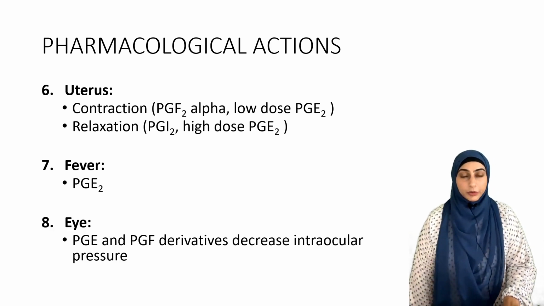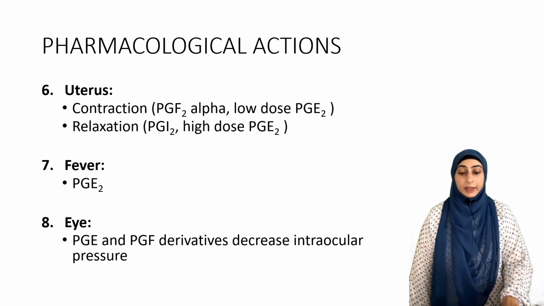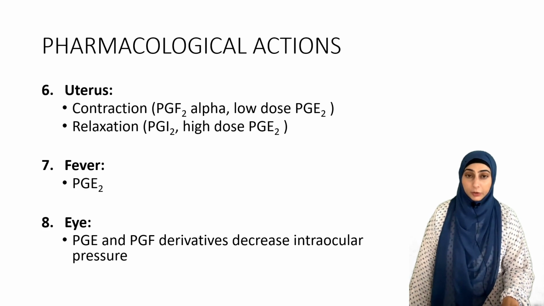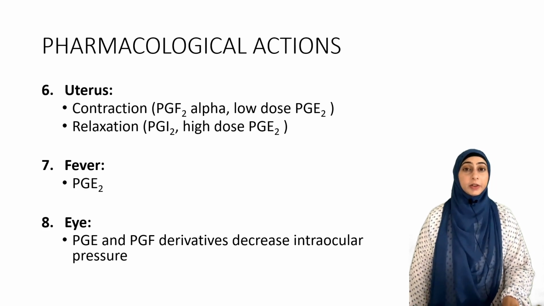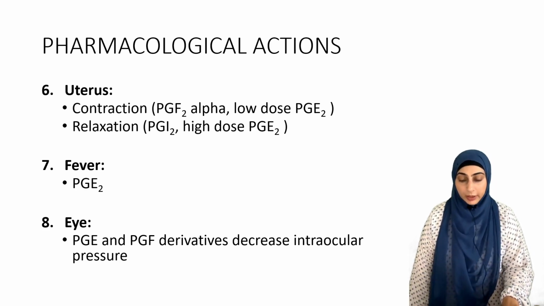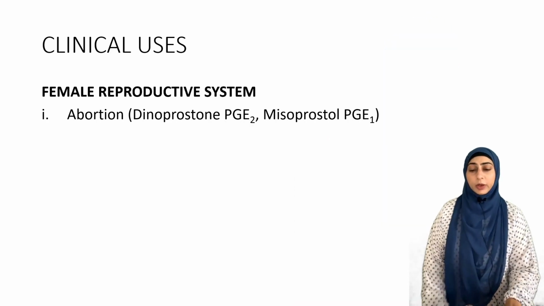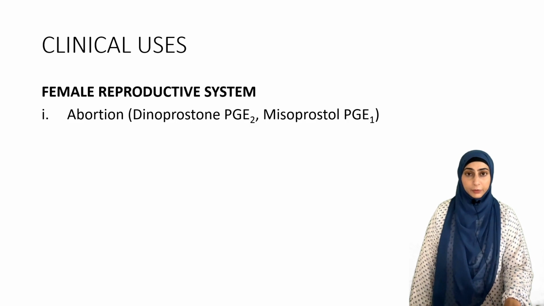There are certain prostaglandins such as prostaglandin E and F derivatives that are known to decrease the intraocular pressure by unknown mechanisms, but presumably they increase the drainage of aqueous humor and hence they are used in the treatment of glaucoma. फार्माकोलॉजिकल एक्शंस जब हम अंडरस्टैंड कर लेते हैं, वी नो कि कुछ प्रोस्टाग्लैंडिन्स जो है वो ऑपोजिट इफेक्ट्स प्रोड्यूस कर रहे हैं टू ईच अदर, एंड वी नो कि हर सिस्टम में क्या क्या पॉसिबल इफेक्ट्स हैं जो प्रोड्यूस हो सकते हैं.